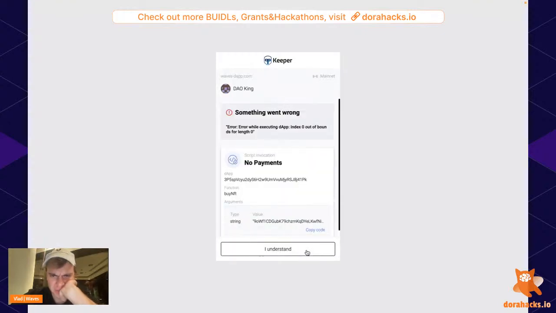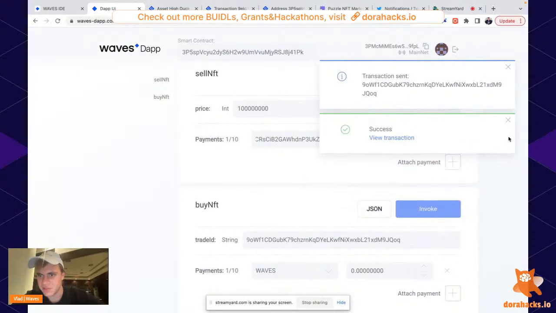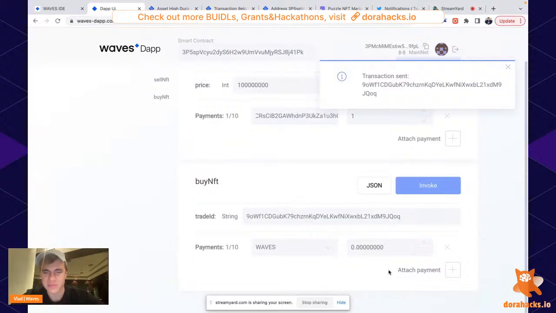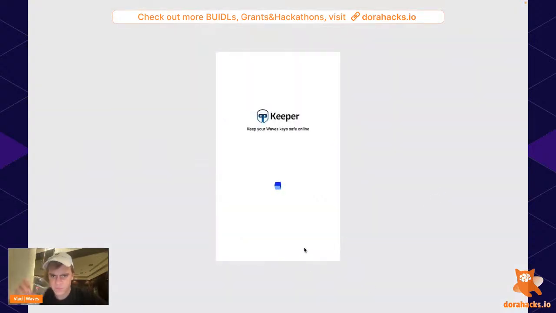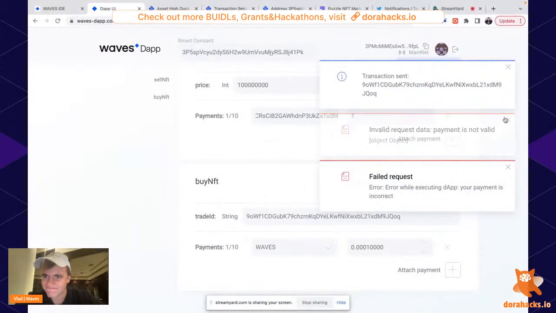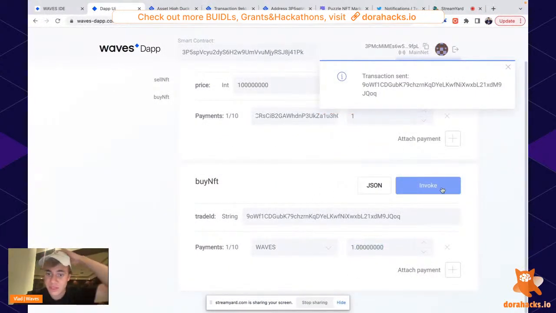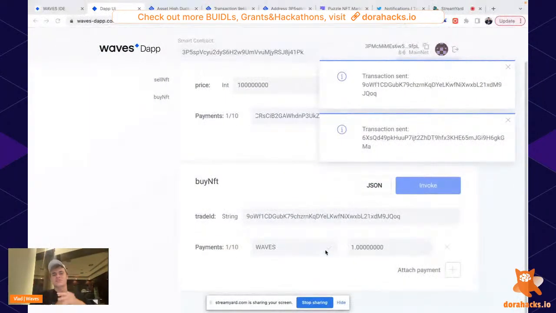and let me try to buy this NFT. Now I should get an error. Yep, now it says that we don't have one payment in our transaction. Okay, let's have a payment, but let it be 0. Imagine if I use 0 Waves to buy an NFT. Oh yeah, it doesn't work. Your payment is incorrect. Nice. Okay, what if I pay 1 Waves? It should work now. Yep, it works.